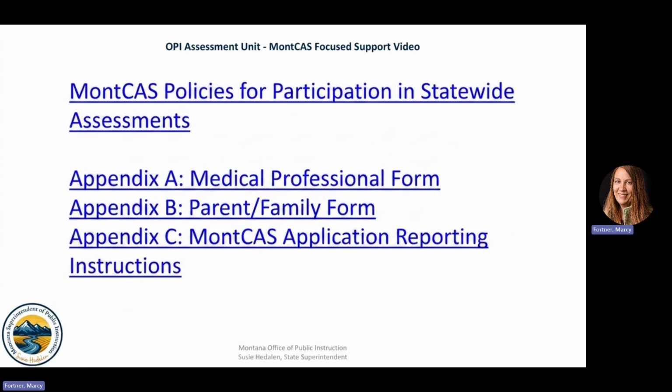This is the link for the MontCAS policies for participation in statewide assessments. This is the document that includes information around medical exemptions. Also, here are the links to those appendices I referred to during that walkthrough.